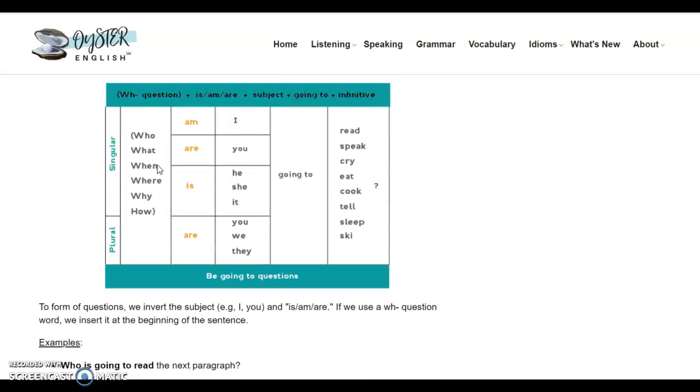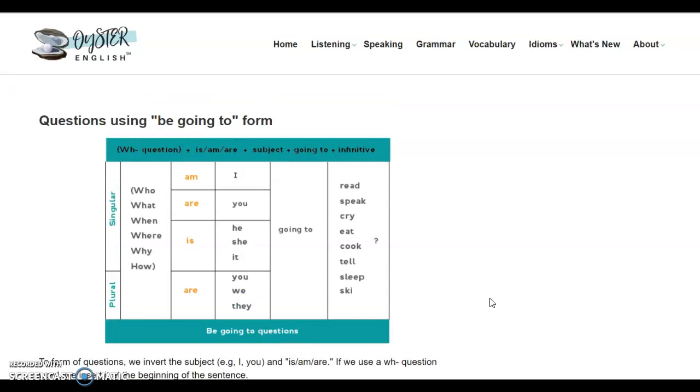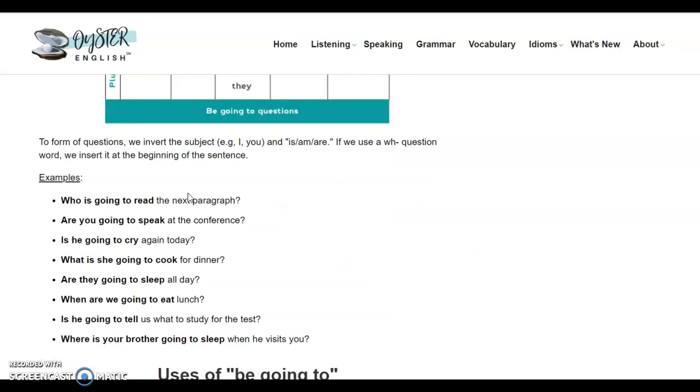Okay. The way you form questions using going to is by placing one of the question words who, what, when, where, why, how in front of to be, the subject, going to, and the infinitive. This would become who am I going to speak to tonight, for example. Who is going to read the next paragraph?